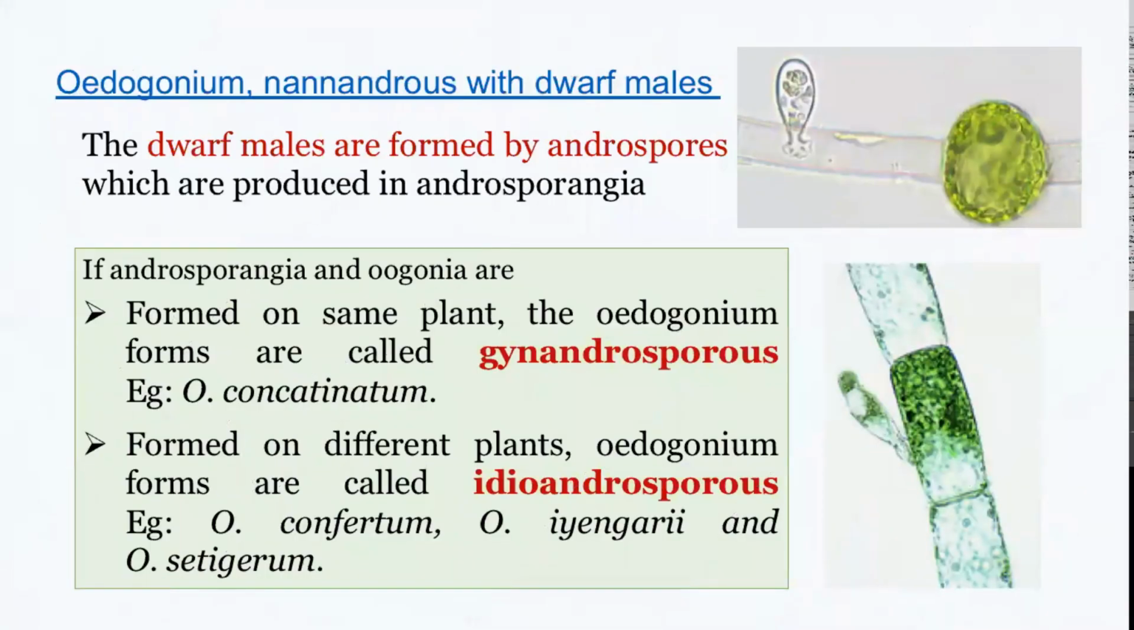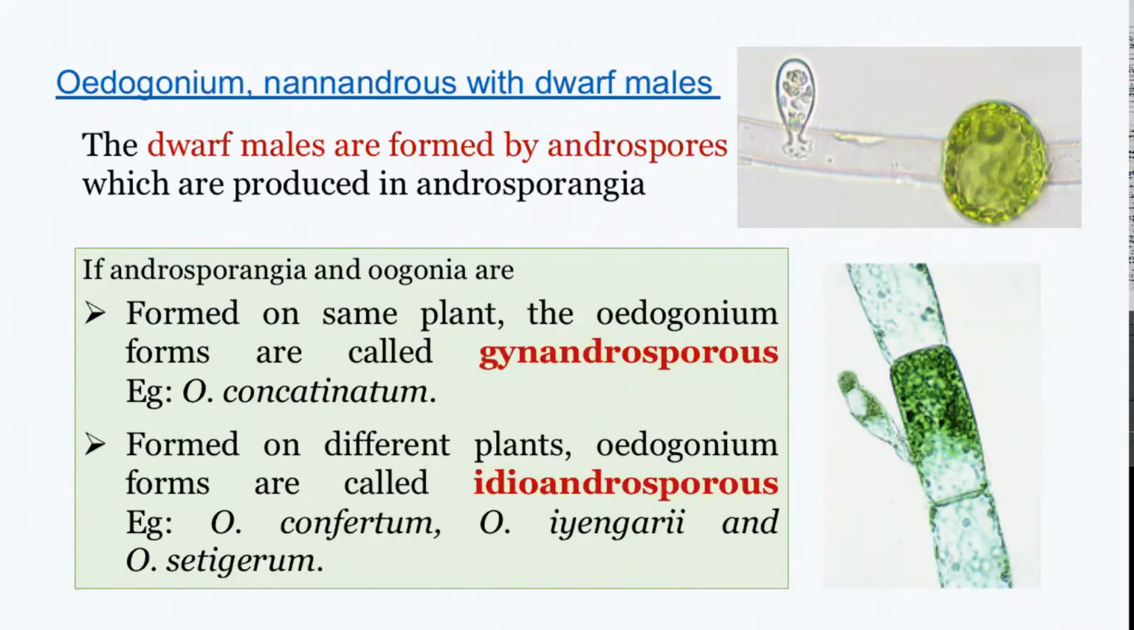Speaking about the nannandrium or the dwarf male, this is what I am speaking about. This is a dwarf male. So these dwarf males, or the filaments which produce antheridium, are actually formed from androspores. And the androspores are formed in androsporangia, which are formed on the normal filaments. Any intercalary cell from the normal filament can convert itself into an androsporangium and produce androspores, which then develop into the dwarf male or the nannandrium.